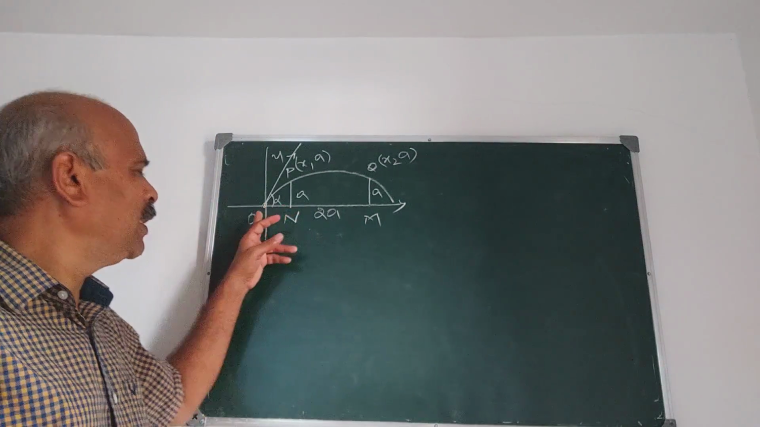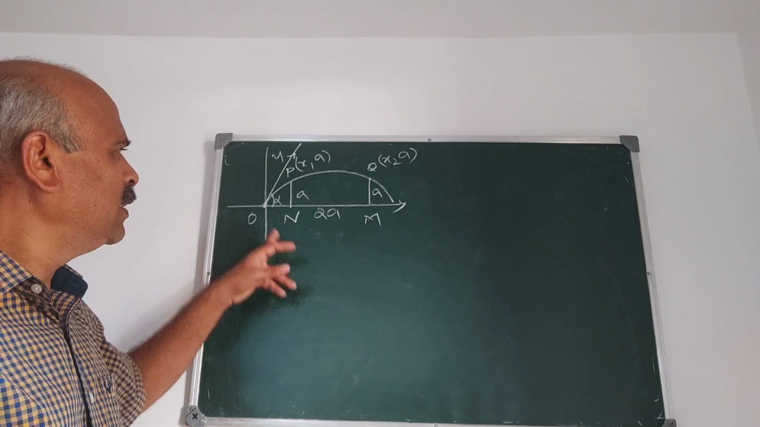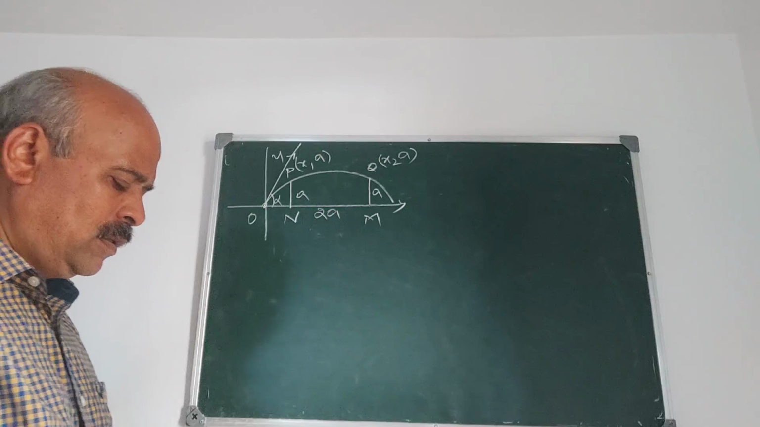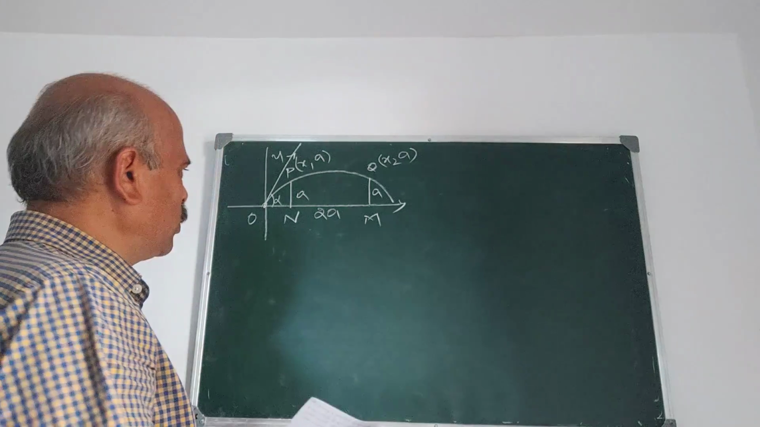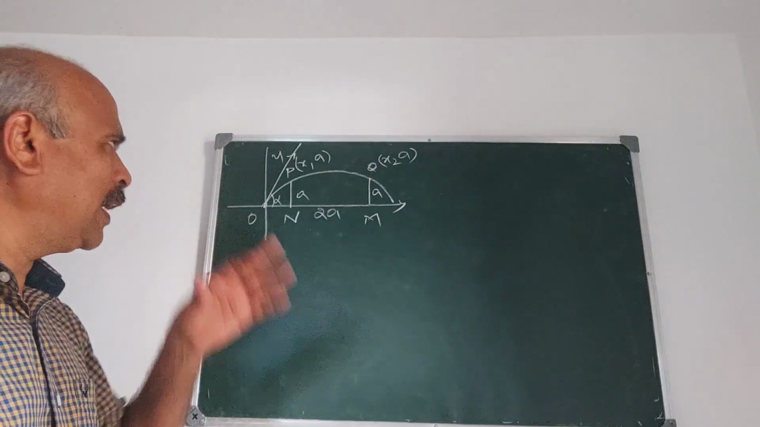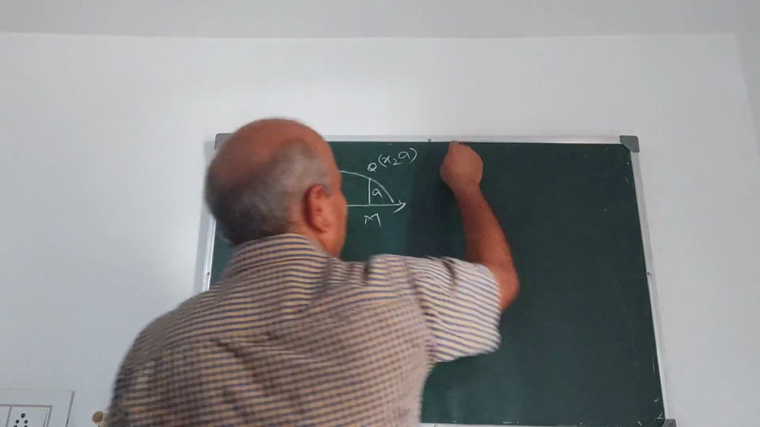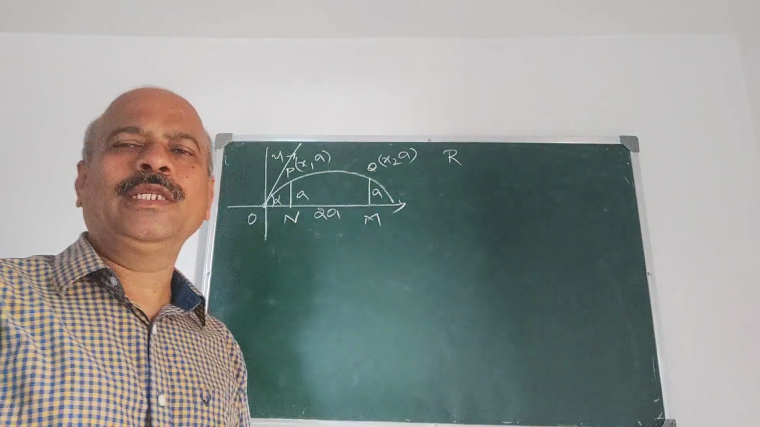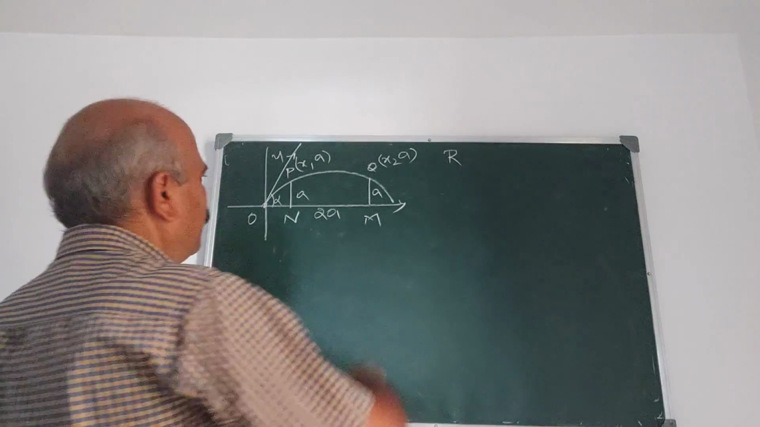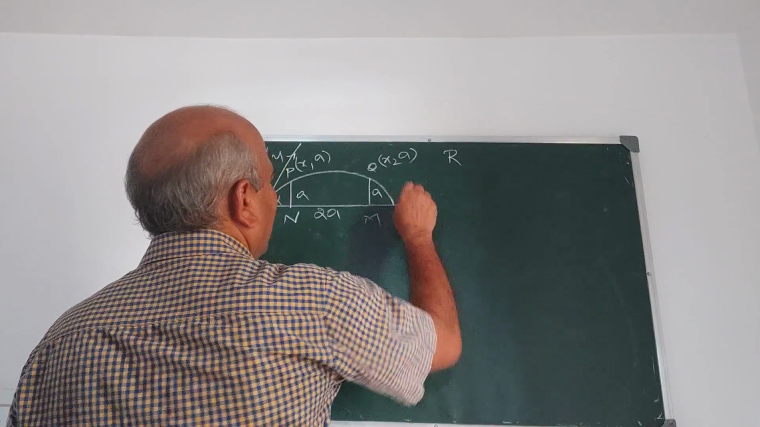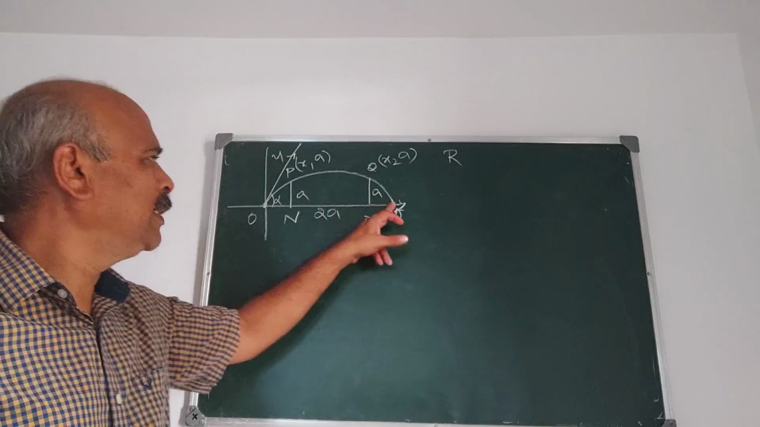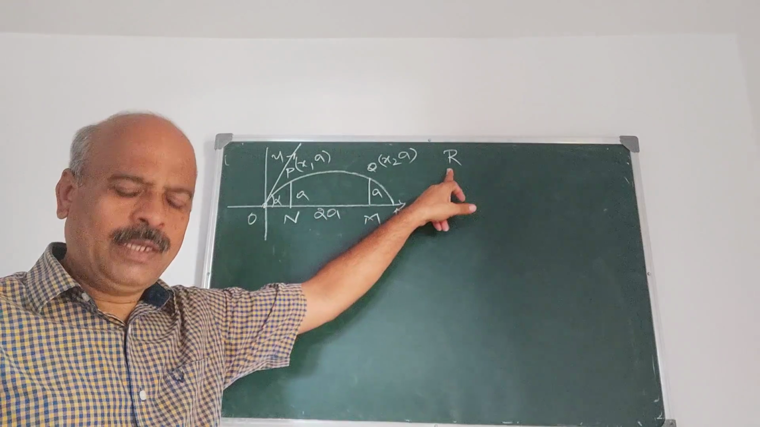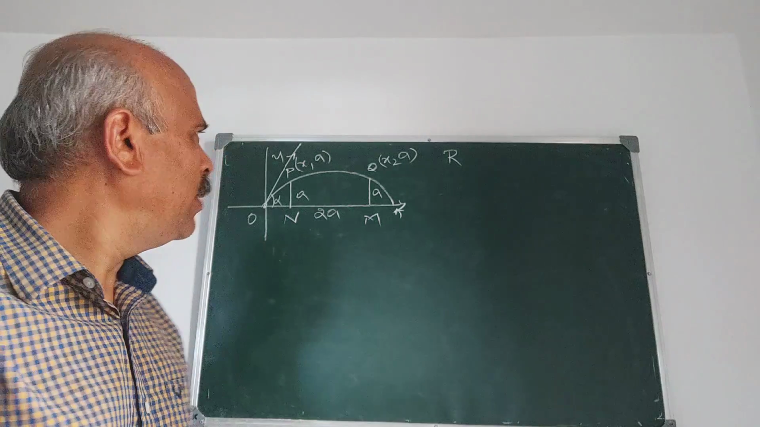In the diagram, what is the range? Suppose R be the range. Let us take R is the range. Then you have to prove that R is equal to 2a cot alpha by 2. That is the problem. Range is OA. OA is the range, and you have to prove that R is 2a cot alpha by 2.